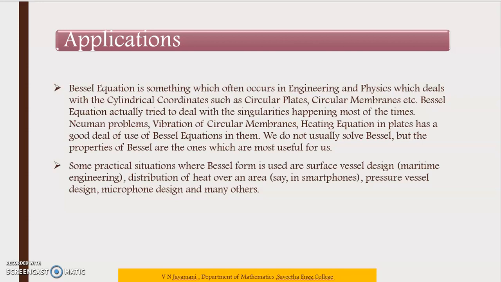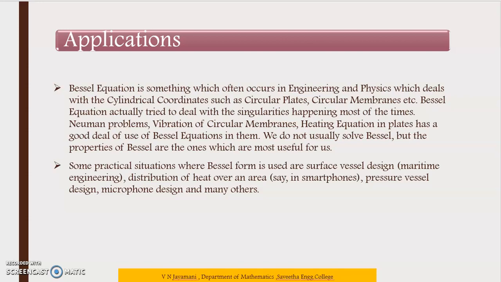Bessel equation is something which often occurs in engineering and physics, which deals with the cylindrical coordinates such as circular plates, circular membranes, etc. Bessel equation actually tries to deal with the singularities happening most of the time. Neumann principle, vibration of circular membrane, heat equation in plates have a good deal of use of Bessel equation in them. We do not usually solve Bessel, but the properties of Bessel are the ones which are most useful for us.